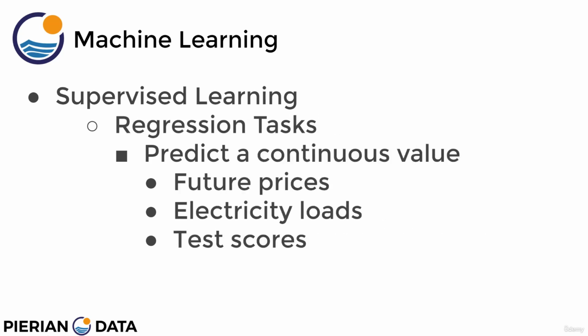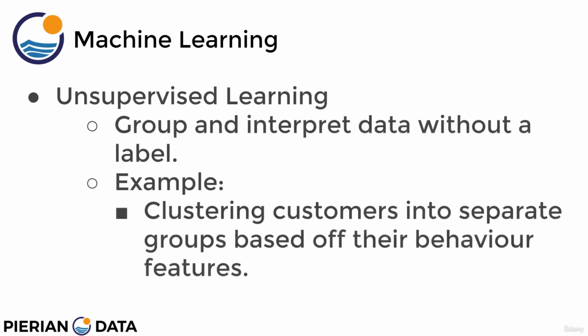Now let's talk about regression tasks. Recall regression tasks are then the subset of supervised learning that wants to predict a continuous value, such as future prices, for example, the future price of a home, what it should sell at, or things like electricity loads, or things like test scores based off features of a student. Are they going to test well or test poorly? What are they actually going to test from some 0 to 100 range? So these are all continuous values. They're not specific, distinct categories.